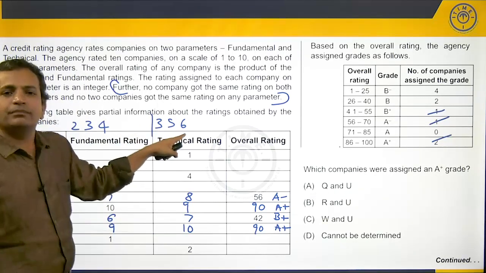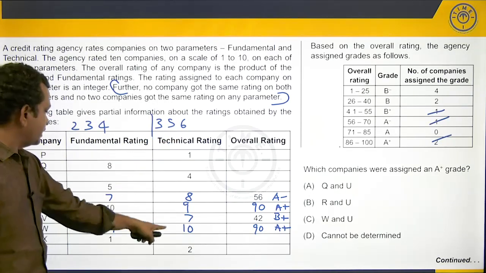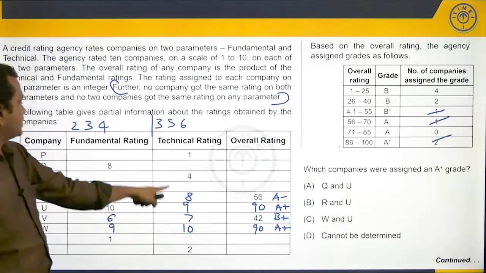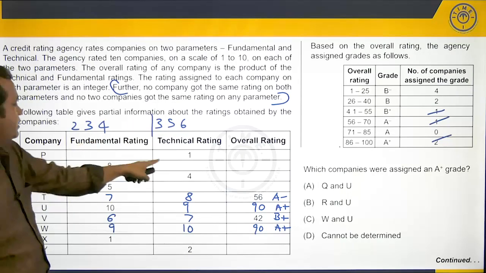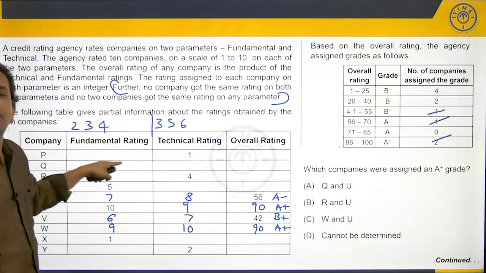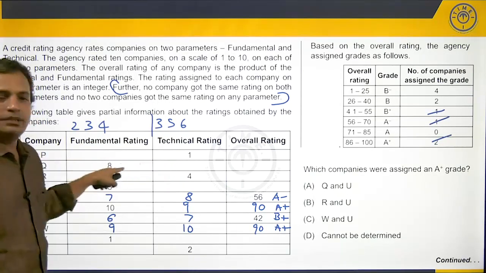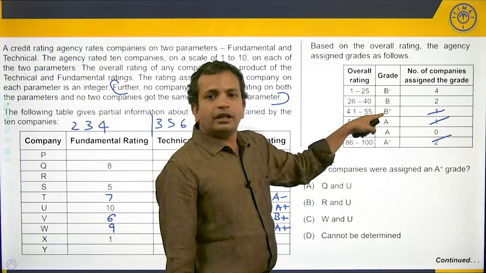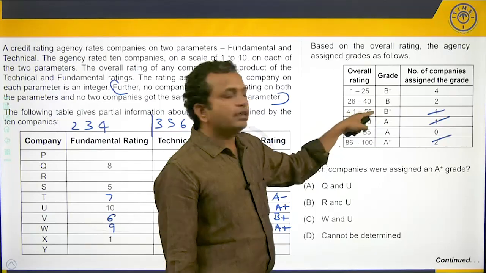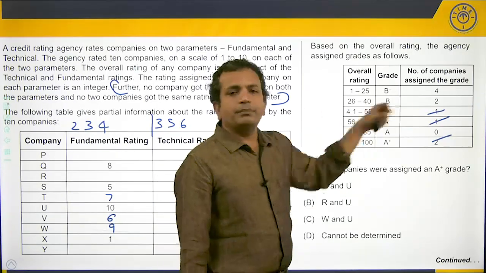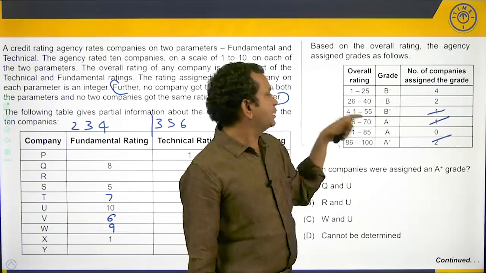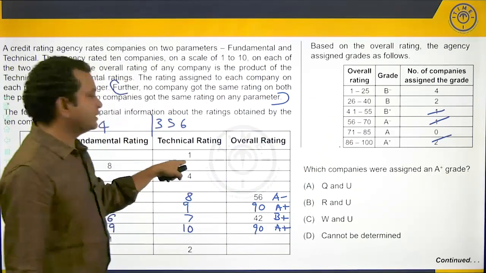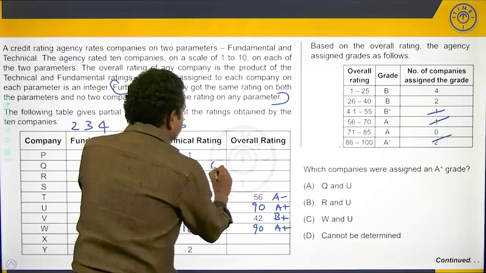Because 6 is the maximum number that is possible here. Where can I put 6 so that I can get the maximum possible rating? If I put 6 here, 8 6s are 48. If I put 6 here, I'll get a rating of 48. Can I allow another company into 48? 41 to 55, there is only one company, we have already accounted for that, which means 48, 6 cannot come here. I cannot allow 6 here.